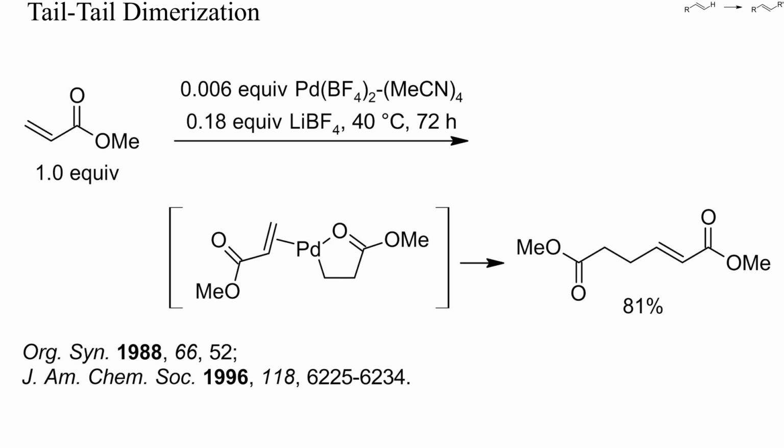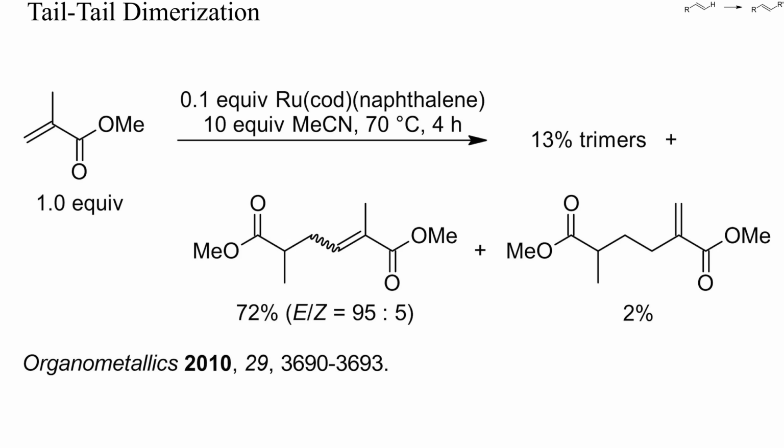With catalytic palladium, a tail-to-tail dimer was formed from methyl acrylate by the mechanism discussed above. The dimerization was conducted without any solvent, and an uncontrolled polymerization was therefore a potential risk. To prevent this, the acrylate was stabilized with 4-methoxyphenol. Here, a similar tail-to-tail dimerization was catalyzed with 10% of a ruthenium complex. Along with the dimers, 13% of trimeric products were also formed.